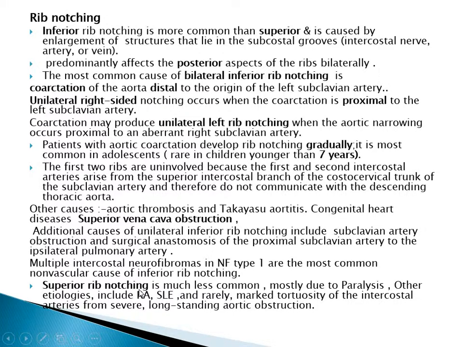Superior rib notching is much less common and mostly due to paralysis. Other etiologies include rheumatoid arthritis, SLE, and rarely marked tortuosity of the intercostal arteries from severe long-standing aortic obstruction.